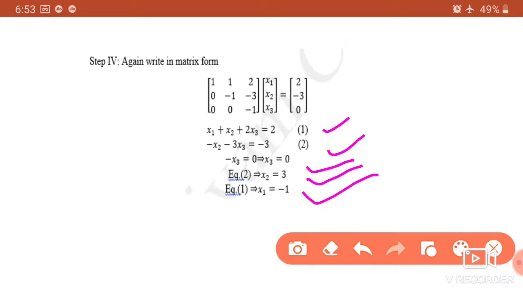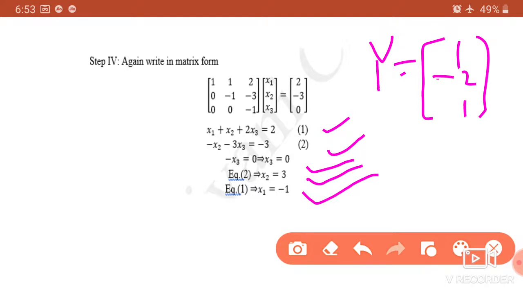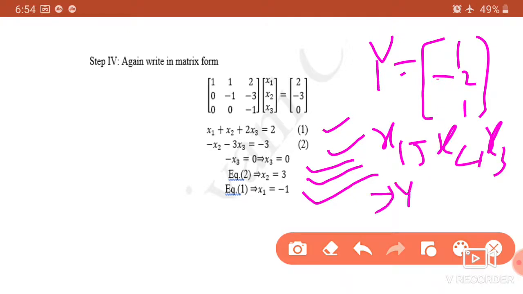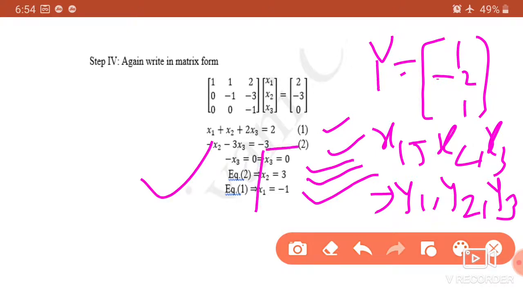Here we have given y values, that is 1, 2 and 1, minus 2 and 1. So that's why we are getting x1, x2 and x3. But if it is not given, you will get x1, x2 and x3 in terms of y1, y2 and y3. So this is a change in transformation. Actually, you must get value of y1, y2, y3, but by using linear transformation, we are getting here values of x1, x2 and x3. So this is called as linear transformation.